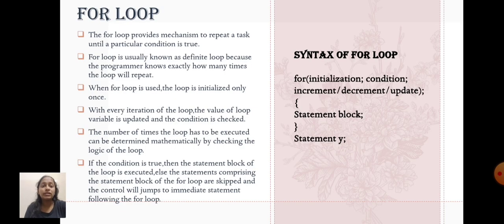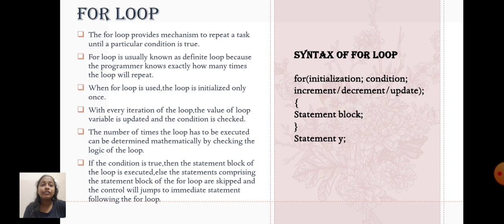For loop. The for loop provides a mechanism to repeat a task until a particular condition is true. For loop is usually known as a definite loop because the programmer knows exactly how many times the loop will repeat. When for loop is used, the loop is initialized only once. With every iteration of the loop, the value of the loop variable is updated and the condition is checked.